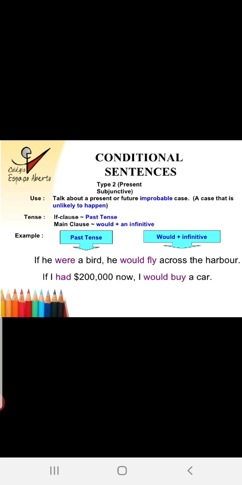In your textbook, it is briefly given. Please practice it, and also in your transformation of sentences. All these conditions are there. It is already done. Still, in short, I have done it for you.